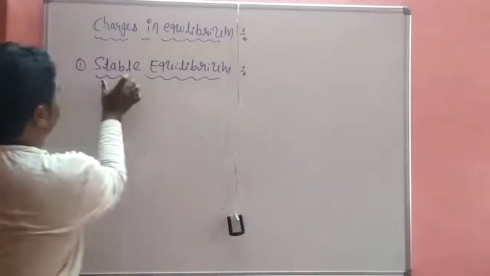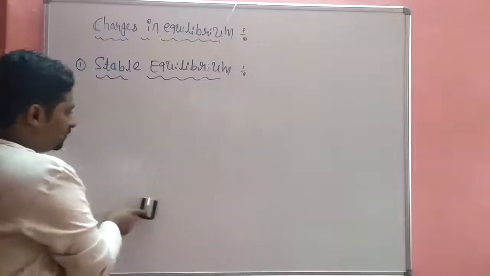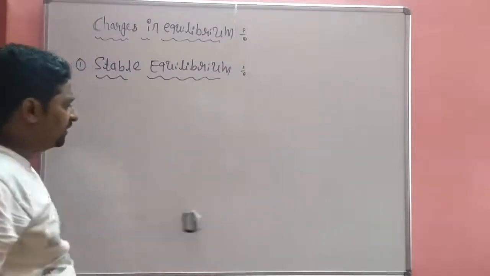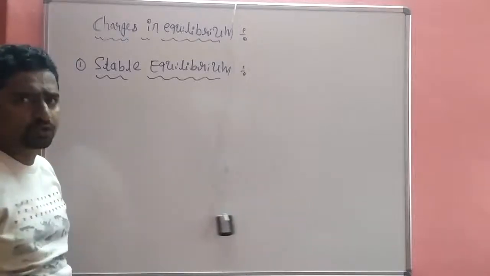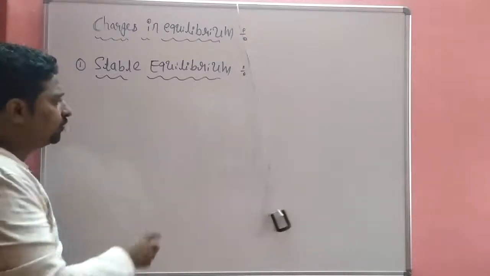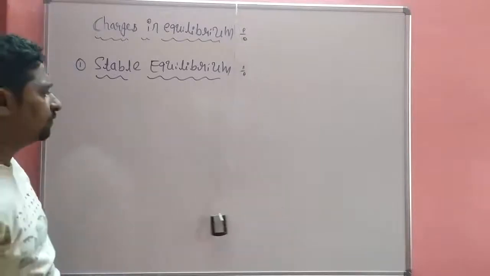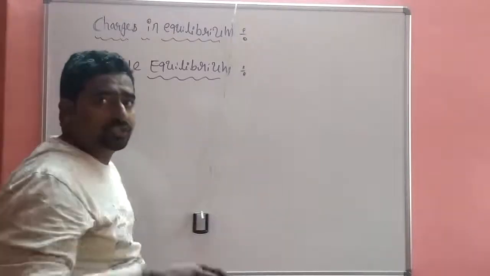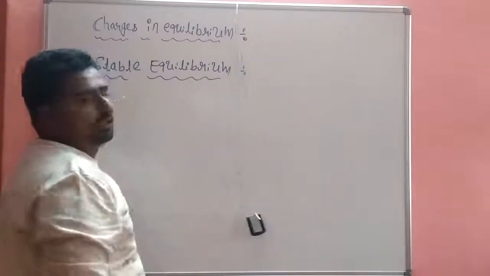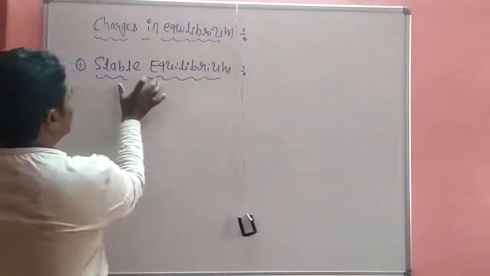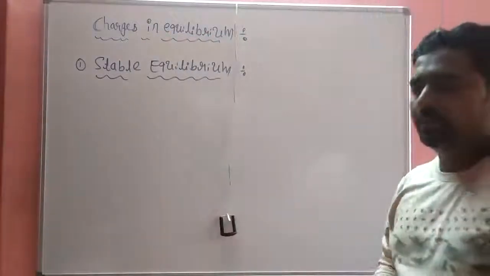So it is a stable equilibrium. I am disturbing the body. The restoring force begins in this system. That restoring force is trying to reach the initial position or main position of the body. So that is the stable equilibrium.